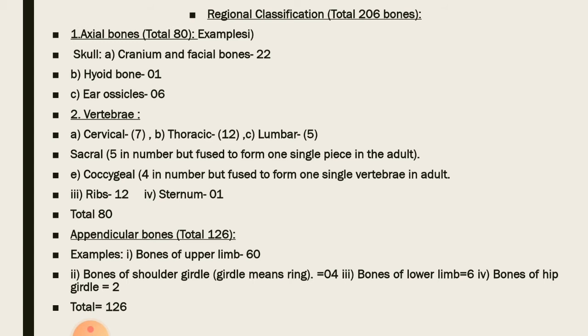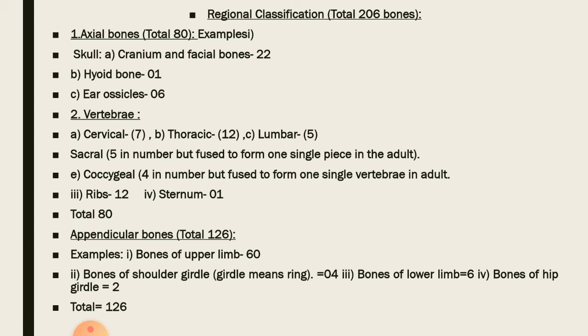The next classification is the regional classification that we have already studied in our earlier lectures, and we know that the human skeleton is composed of 206 total bones, and we divide it into various regions. The axial skeleton includes a total of 80 bones. There are 22 bones in the skull, including the cranium and the facial bones.